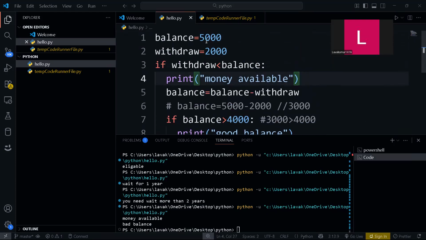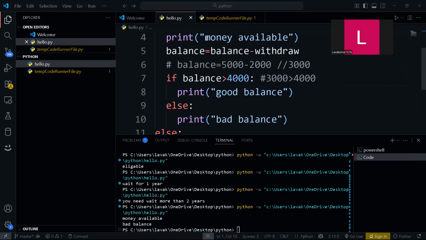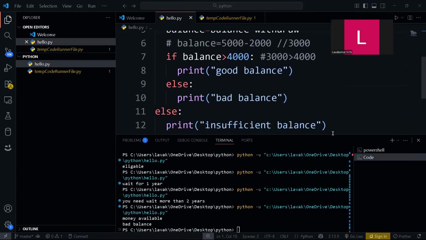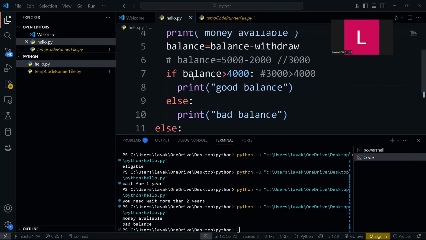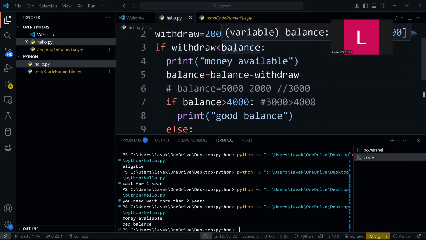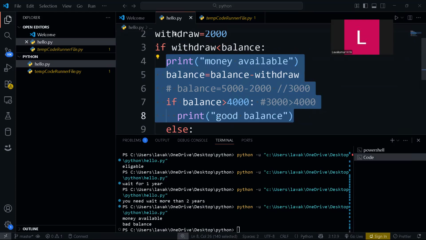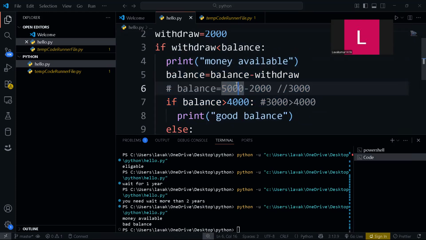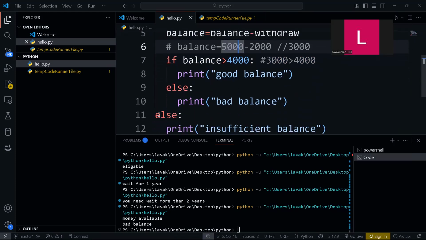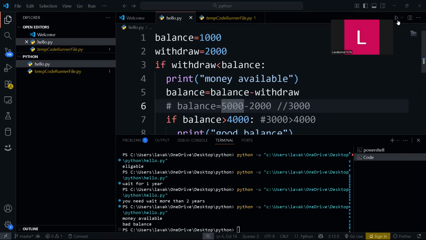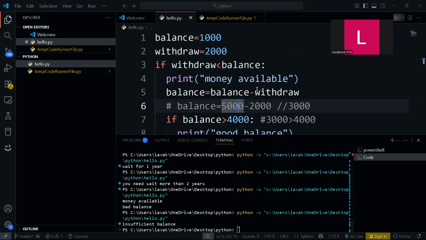Now if this is 1,000, then my output will be insufficient balance. See, directly it will come here. It will not execute this, because withdraw is not less than balance. It will not at all enter inside this if, because here the condition itself failed. If the condition is true, then only it will enter this block. Else it will not enter into this block, and directly it will print this else block. See, insufficient balance.